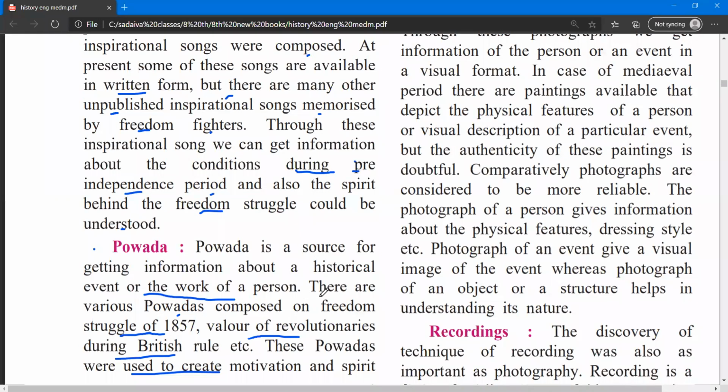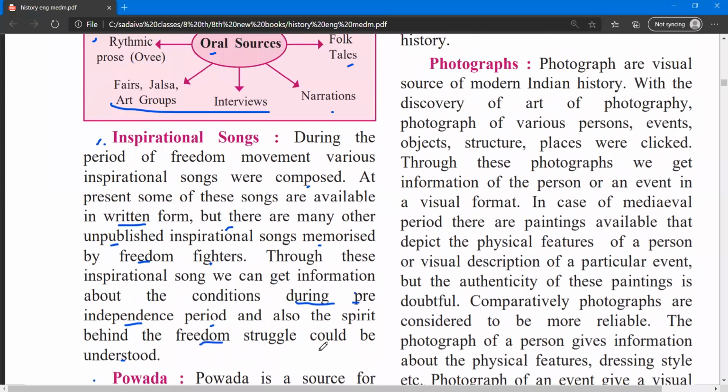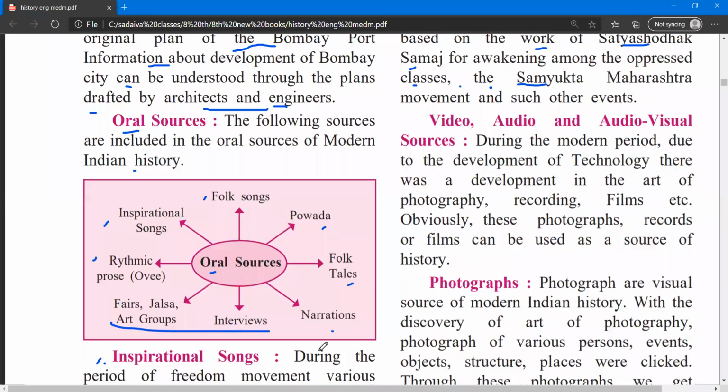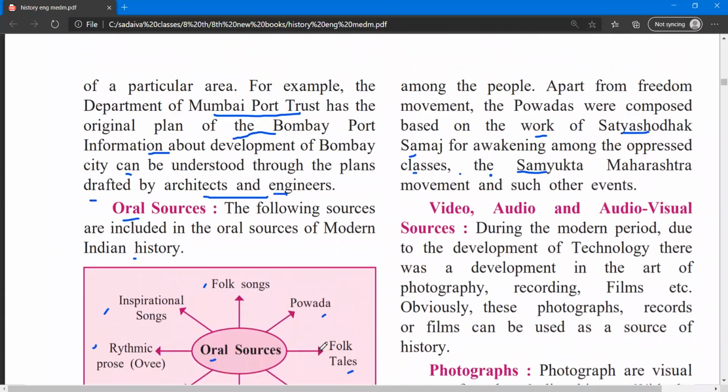This powada is composed on the freedom struggle of 1857. So they are saying that in 1857 the povadas were composed. Revolutionaries during the British rule, etc. These povadas were used to create motivation. So why was this povada used? This povada was used to motivate the people.